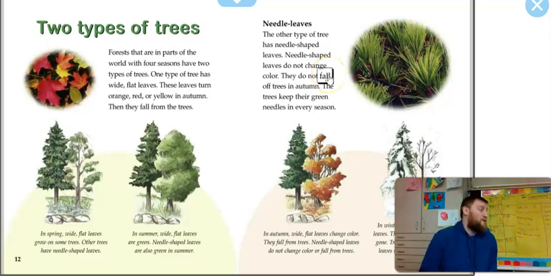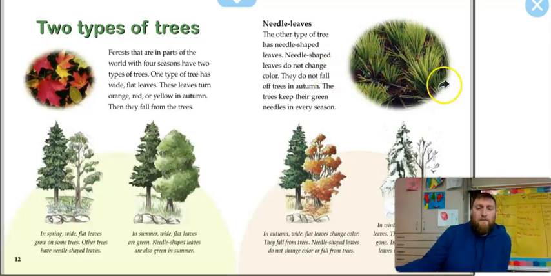All right, I want you to turn and talk. Are you ready for your turn and talk? Give me a thumbs up if you're ready. Thank you. Turn and tell your partner, do you like leaves that change colors, or do you like needles that stay the same color all year long? Ready, go. All right, parents, now's a good time to pause.